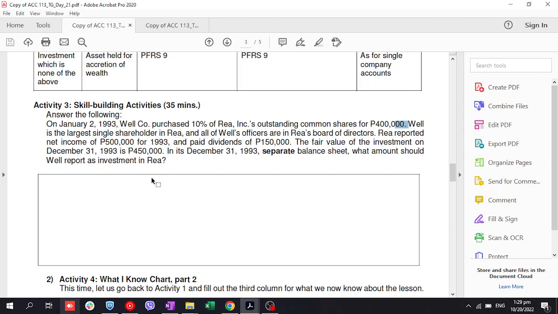Pero kung may dividend siyang binigay, kunyari nagbigay siya ng 150 dividends, di ba? Pero syempre 10% lang share natin yan. Yung 15,000 ay dividend income natin under cost method. So therefore, na-conclude natin sa cost method pala, yung changes in fair value is disregarded or no entry tayo dyan. Pero pag may na-receive tayong dividend, yung dividend income na ma-receive natin ay dividend income pa rin.